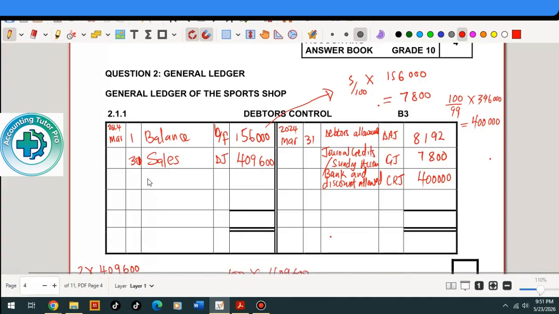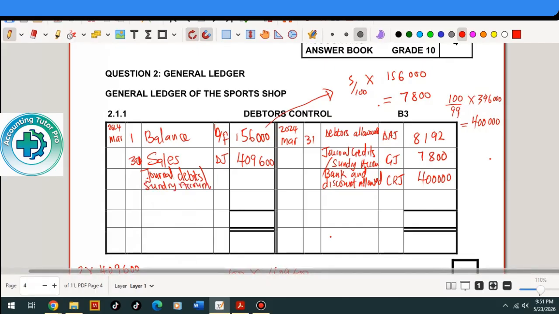The details are journal debits, or sundry accounts. The folio is general. This transaction is recorded in the general. How much? 5,200.